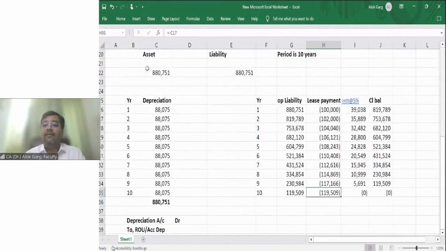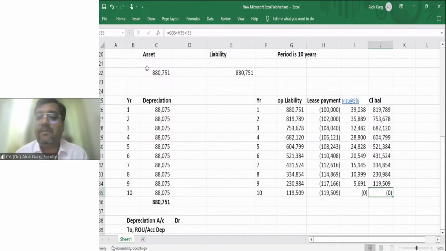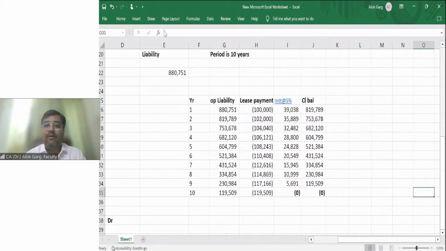You will find that in the beginning of the 10th year, the liability was 119,509 and you will pay 119,509 and nothing is payable now. This liability will become zero at the end. For the asset, you need to pass a depreciation entry at the end of every year at the time of subsequent measurement. For liability, what you are required to do?